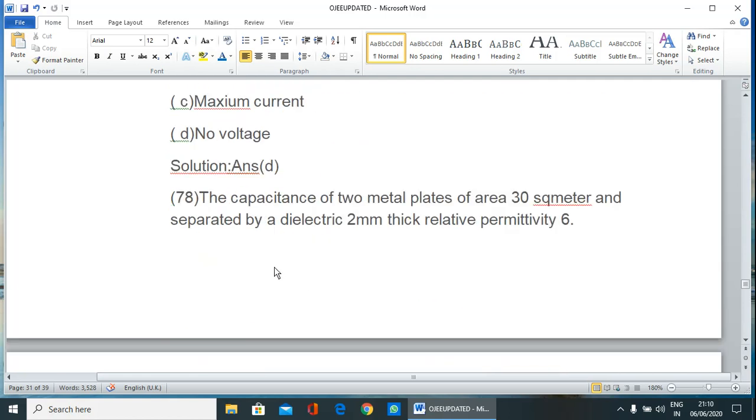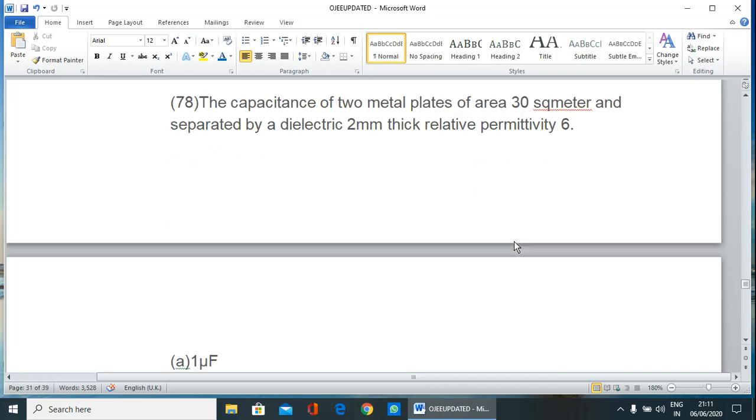Next question. The capacitance of two metal plates of area 30 square meter and separated by a dielectric 2 millimeter thick, relative permittivity is 6. Then we have to find the capacitance.